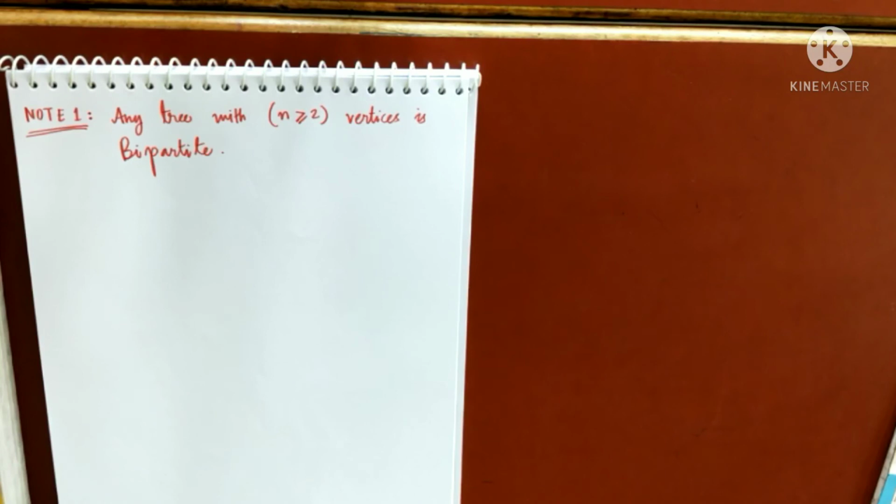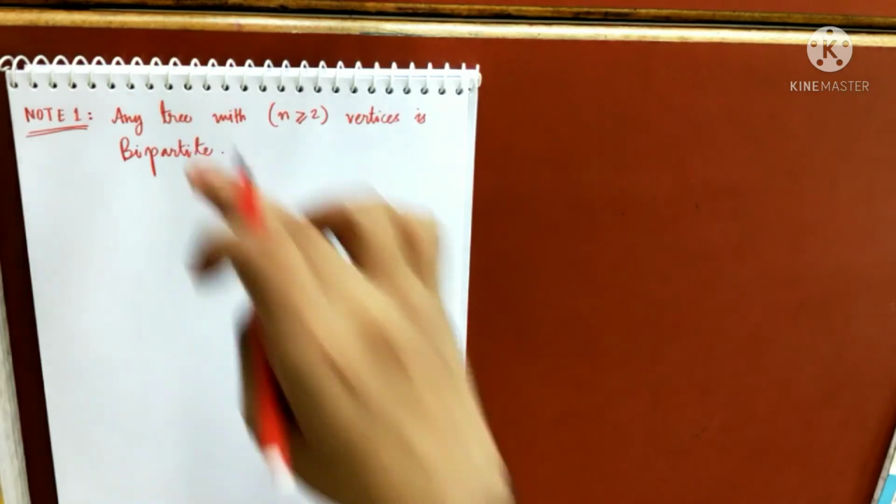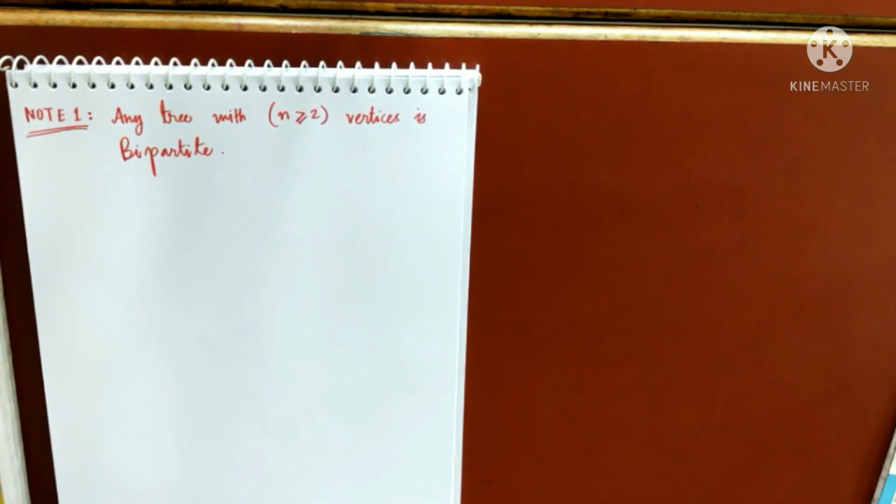You know the characterization of bipartite graphs. A graph is bipartite if and only if it does not contain any cycle of odd length. So you take any tree, it will not even contain a cycle. So forget about the odd cycles, right? That will make a tree bipartite.